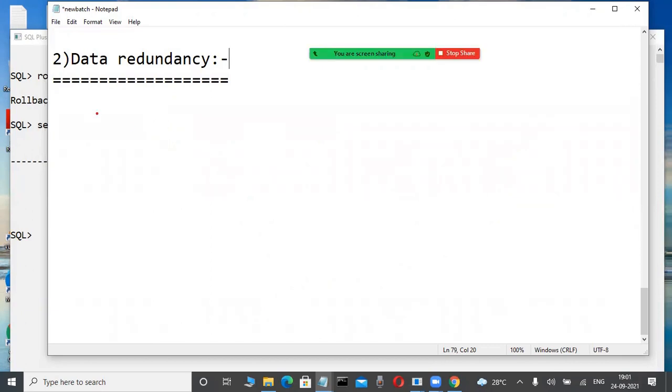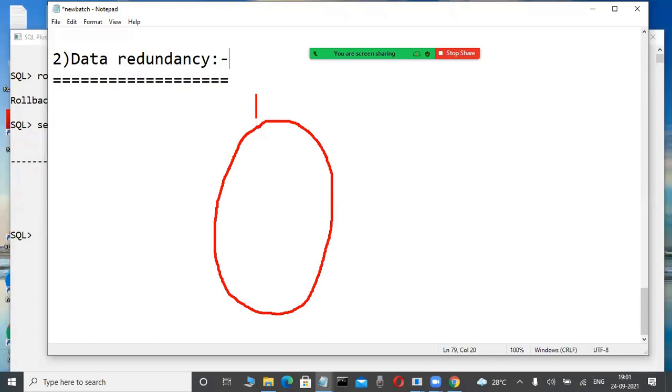Suppose I'm a flat file programmer. For example, one application program is there. Don't write it down, just observe. In this application program, one file is there. Suppose a bookstore is some application I want to implement in a very flat file approach. In this one, a book file is there.